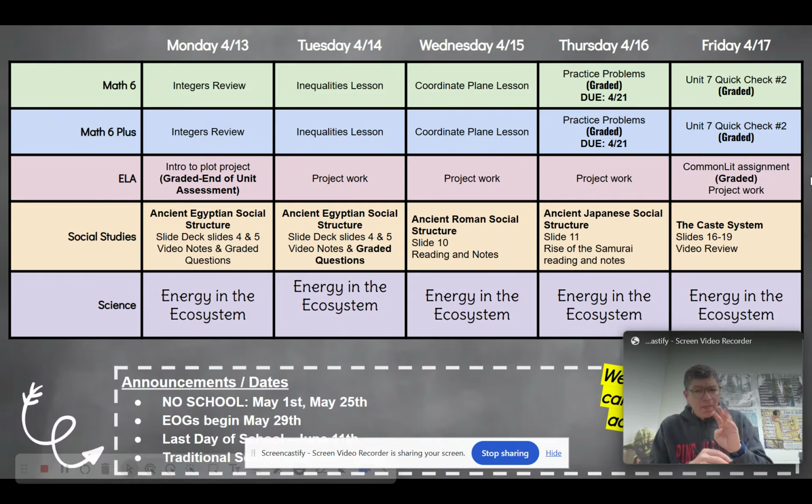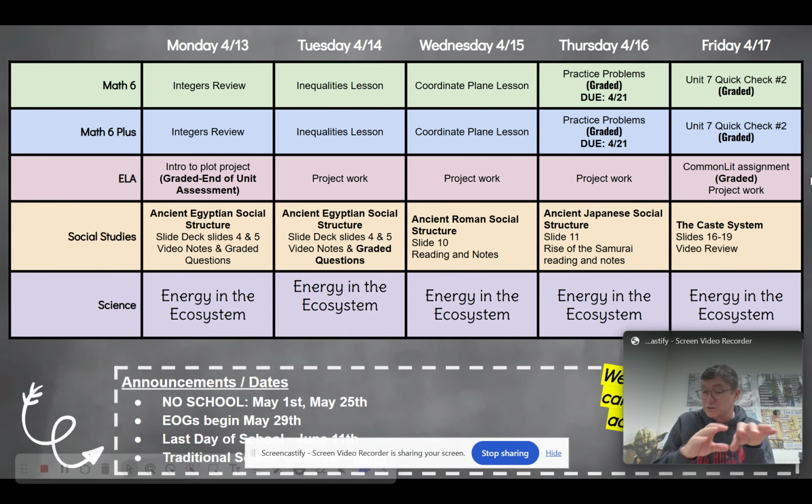So Wake County and North Carolina has 4 basic places they would like 6th graders to look at social structures in the ancient world. And so you can see the 4 of them actually on the screen here. I don't know if we'll get through all 4 of them this week, but I wanted to put them there so you could see where we're going. The first grouping of people is ancient Egypt. So we're going to talk about the ancient Egypt pyramid and the ancient Egypt social structure with the pharaoh all the way down to enslaved people.